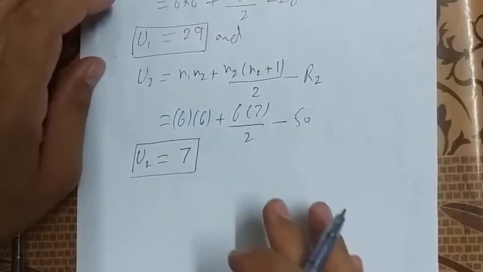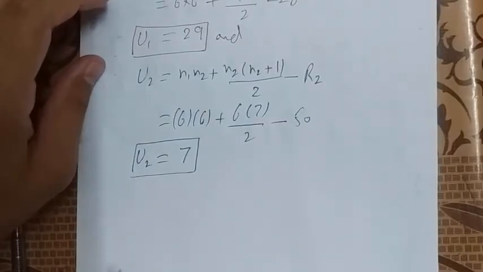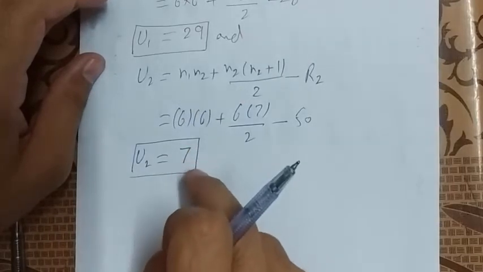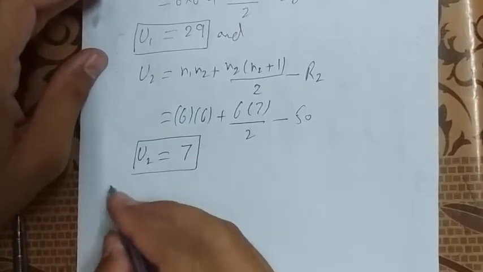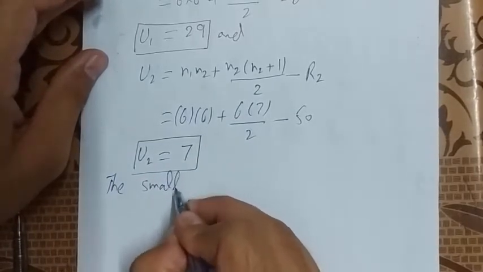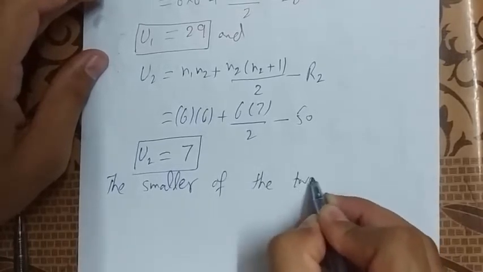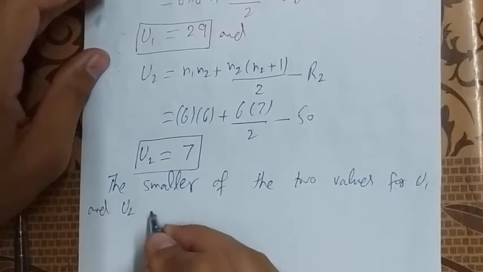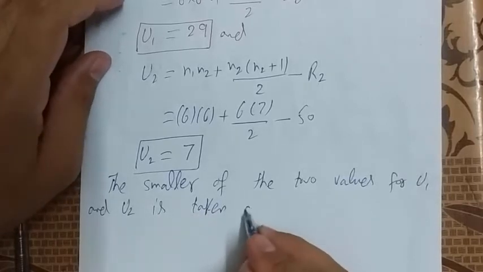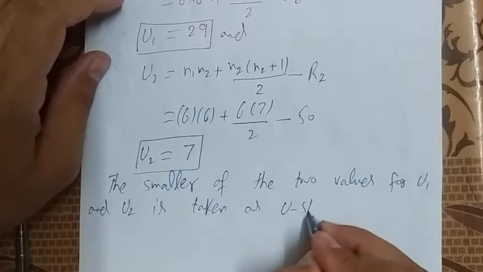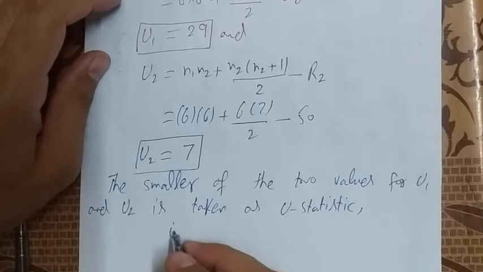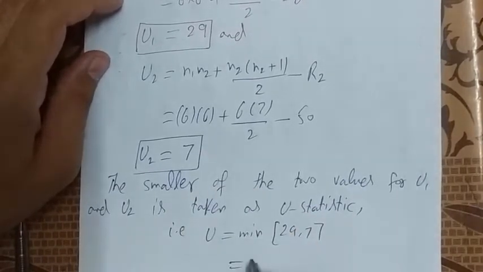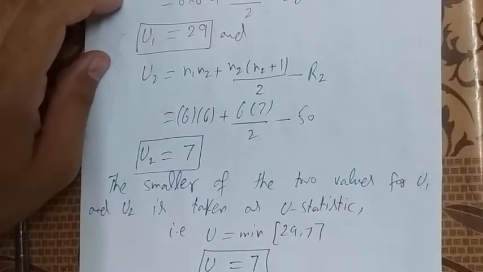Students, in the test statistics step, we take as U the smaller of the two values, U1 and U2, that is 29 and 7. The smaller value is 7, so capital U is equal to the minimum of 29 and 7, which is 7. So U is equal to 7.